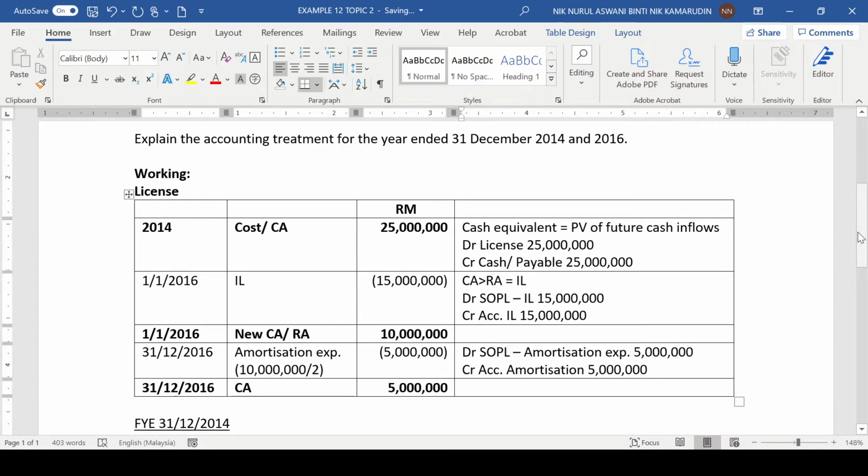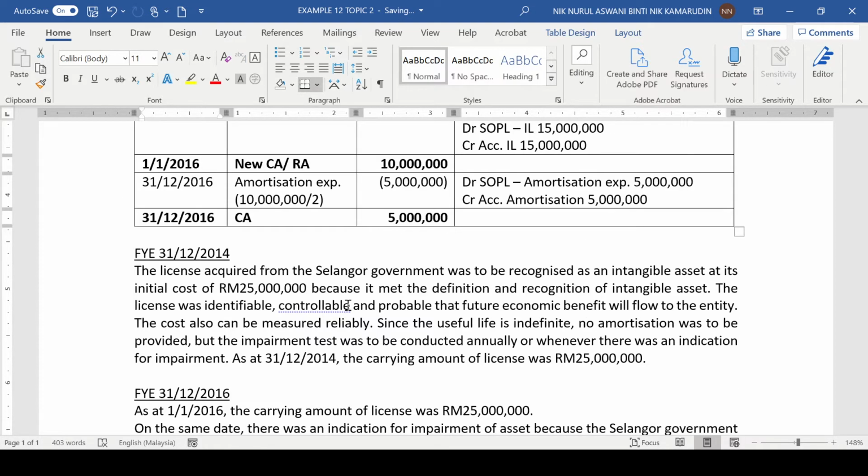Based on this working, we are going to prepare our discussion for year 2014. So what happened in year 2014? Only the acquisition of an intangible asset. For the year ended 31st December 2014, the license acquired from the Selangor government was to be recognized as an intangible asset at its initial cost of 25 million because it met the definition and recognition of an intangible asset.